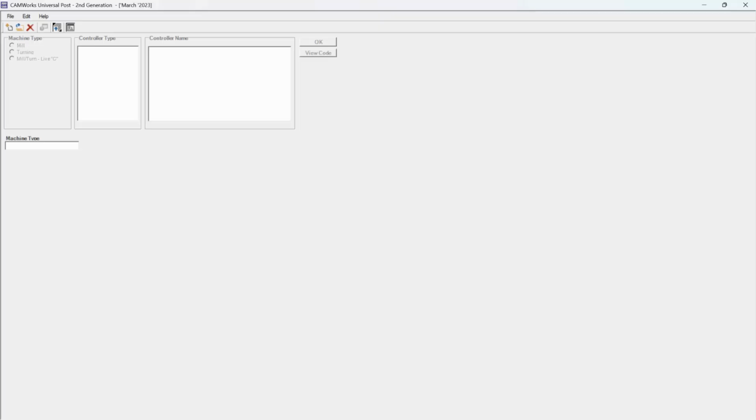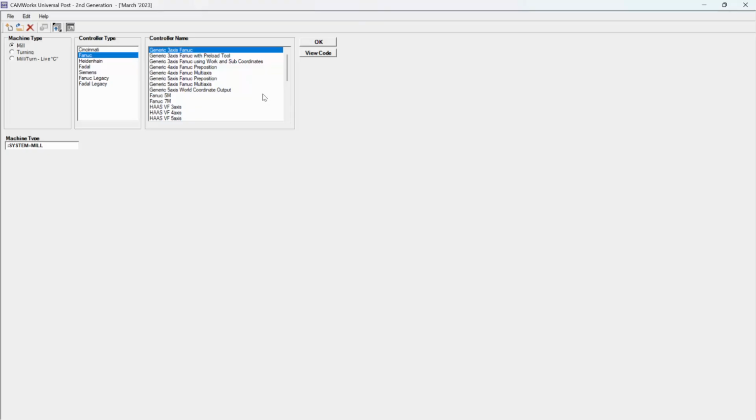Now that we have our Universal Post Generator, or UPG, installed and launched, we can start the process of creating our post processor. We're going to click New Source, Mill, and in this case, I'm just going to pick a FANUC, and then we can see that we have the controller type as well as different controller names already in there. I'm just going to go ahead and pick a generic one to get started.